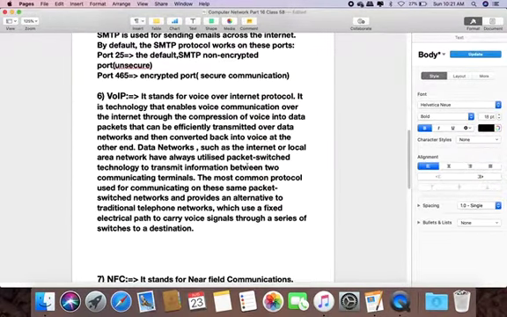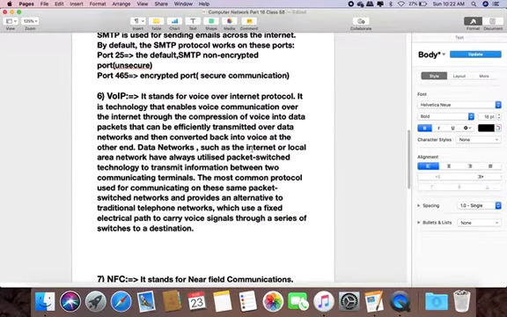Our next protocol is a very important protocol, VoIP. It stands for Voice over Internet Protocol. It is a technology that enables voice communication over the internet through the compression of voice into data packets that can be efficiently transmitted over data networks and then converted back into voice at the other end. So generally it is a voice technology which enables voice communication over the internet.